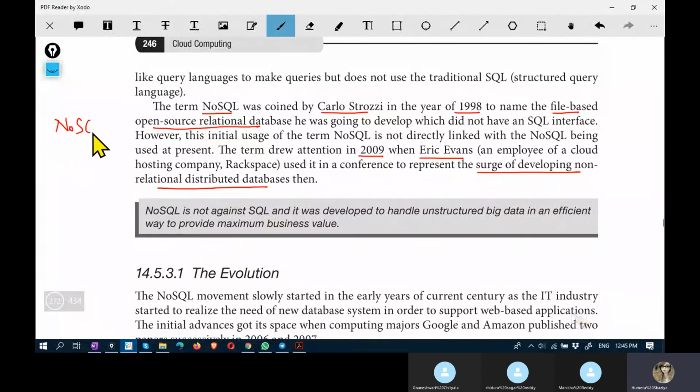Did you understand? NoSQL was not originally developed for cloud or for the usage as it is being made as such. It was developed for file-based open source relational databases in 1998. Later, a Rackspace employee used in a conference the term NoSQL as a phrase for non-relational distributed databases.